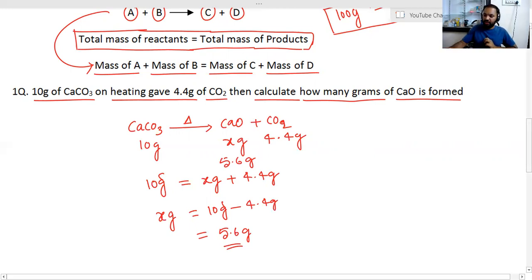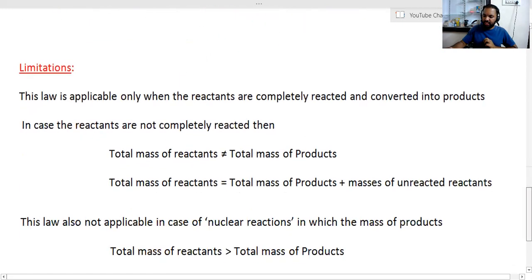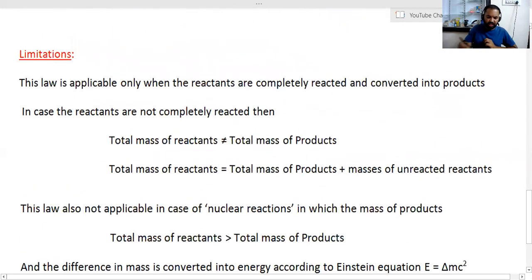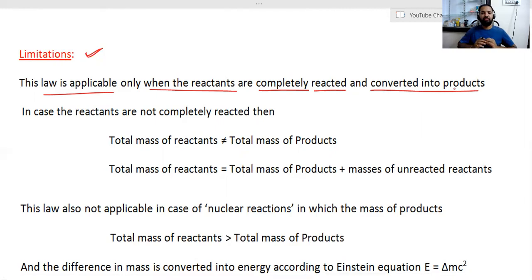Then let's discuss the limitations of this law. Very, very important. This law is applicable only when the reactants are completely reacted and converted into products. That means the reaction should undergo 100% completion. Then only the reactants completely react and get converted into products.